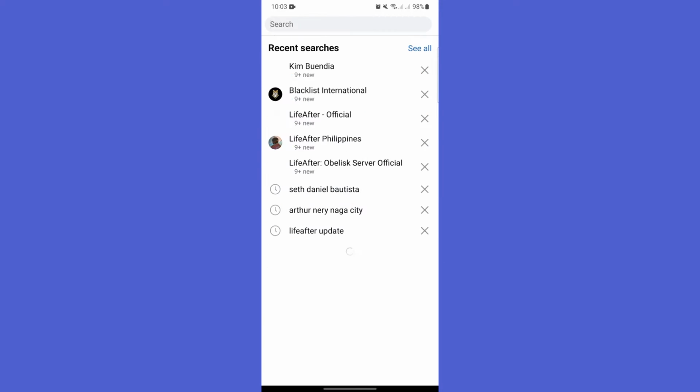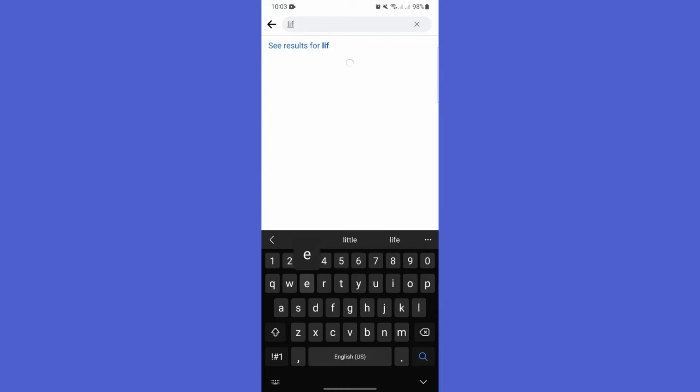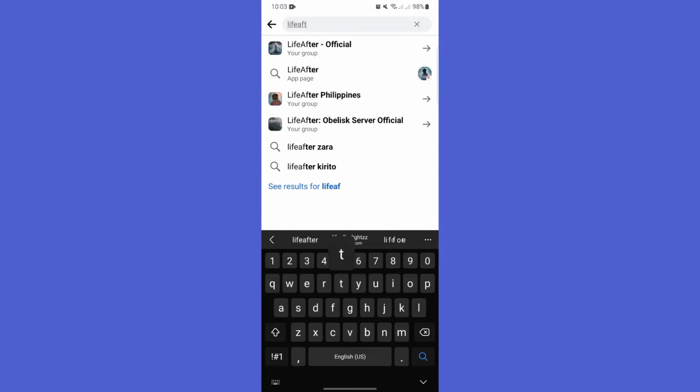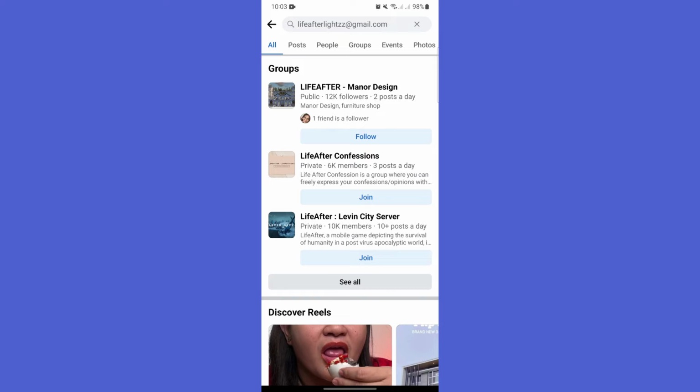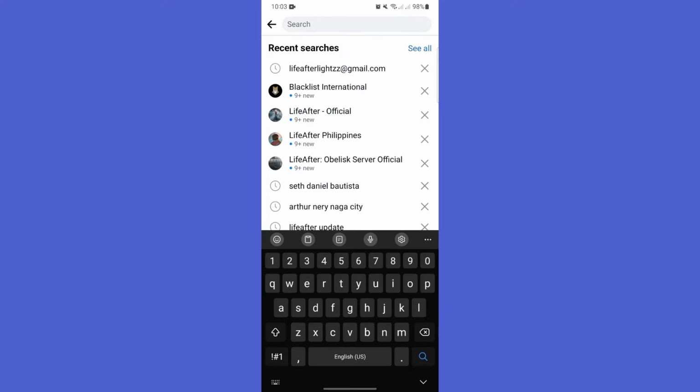First, search by email address or phone number. If you have an email address or phone number associated with the person you are trying to find, you can search for them on Facebook using that information. Simply type the email address or phone number into the Facebook search bar and see if any results come up.